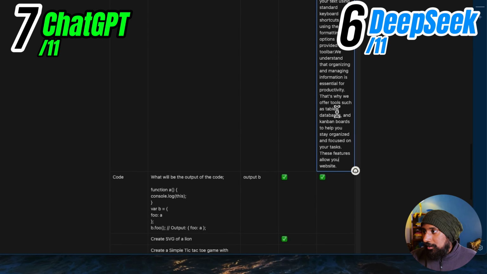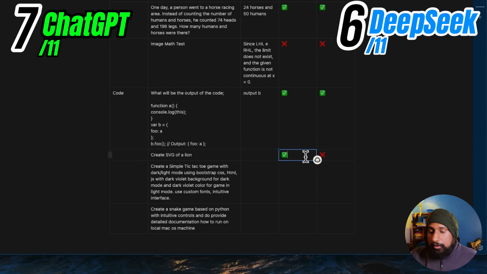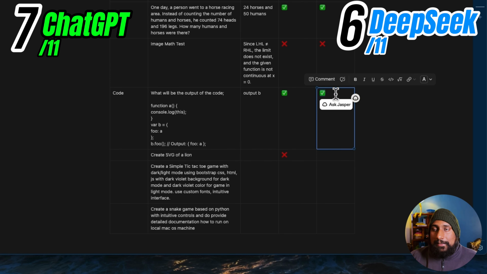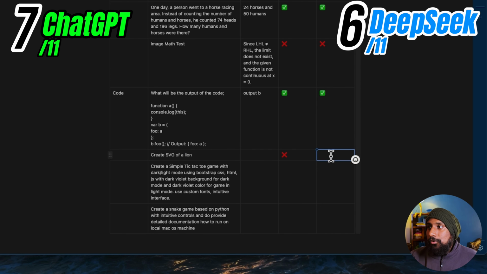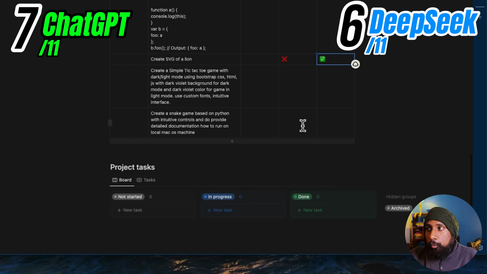Okay, so ChatGPT is here. Sorry, actually both have created the icon, so both win, but in this case I am going to reward the better one. So the better one was Deepseek R1. So next is to create a simple Tic Tac Toe game with dark and light mode.